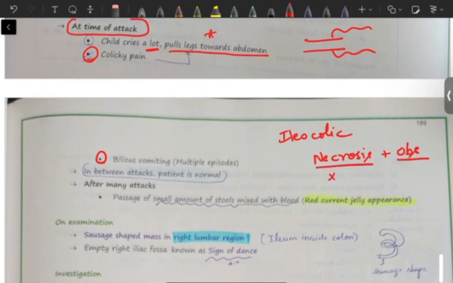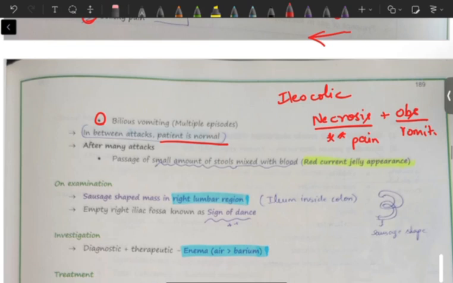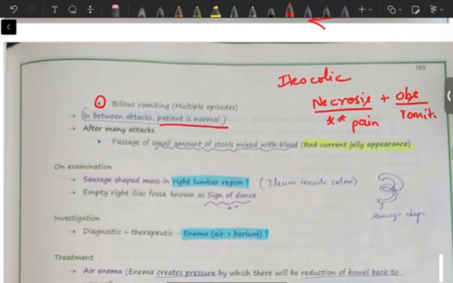So necrosis and obstruction, this is causing pain and this is causing vomiting. Okay, in between the attacks, peristalsis is not happening, or whenever the small intestine goes into the large intestine, it is called an attack. When it comes back, it is normal. So in between the attacks the patient will be normal. Whenever there is an attack, there will be these symptom manifestations.